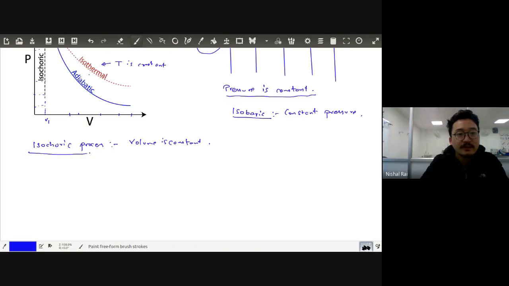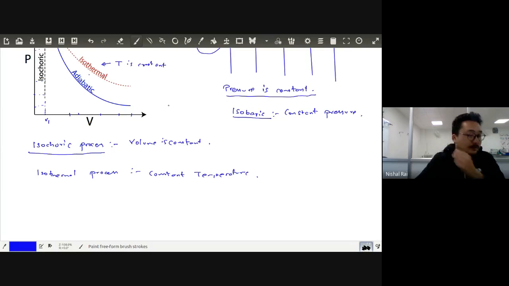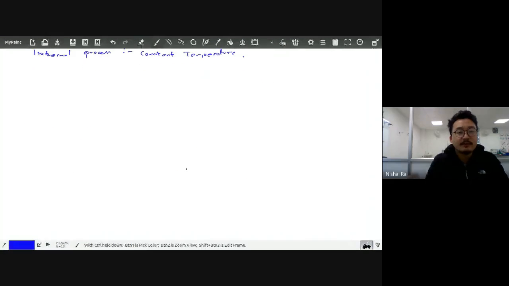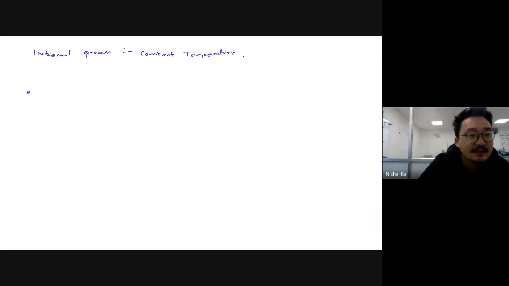For the isothermal process, what is remaining constant? Constant temperature. Now, how did we get this kind of plot? Let's check. Let's start with the equation of an ideal gas. For an ideal gas equation, what do you get? PV is equal to RT. Clear?